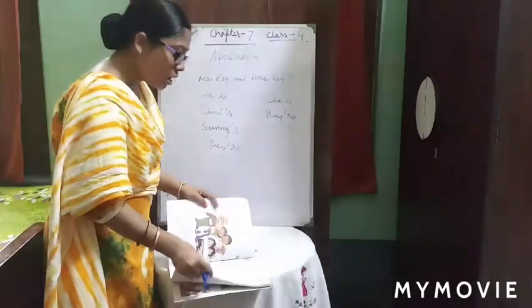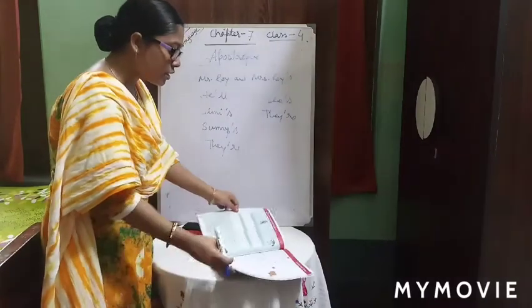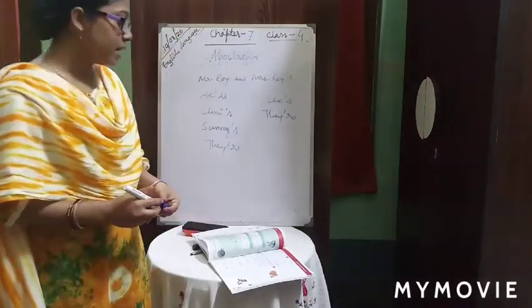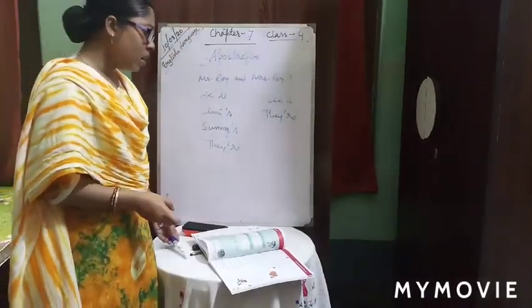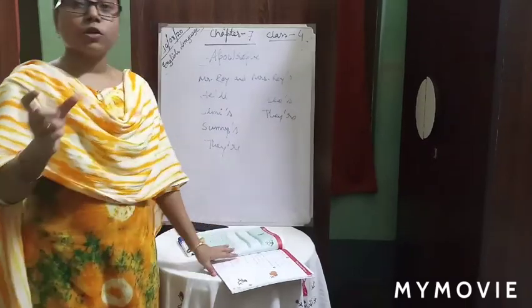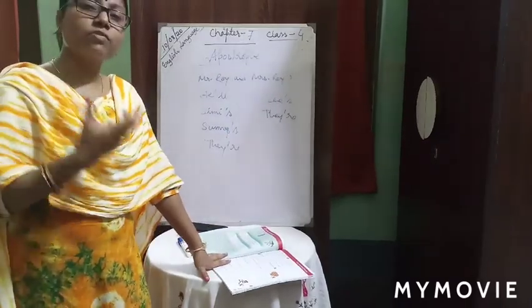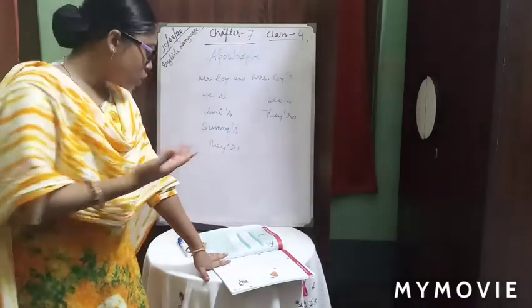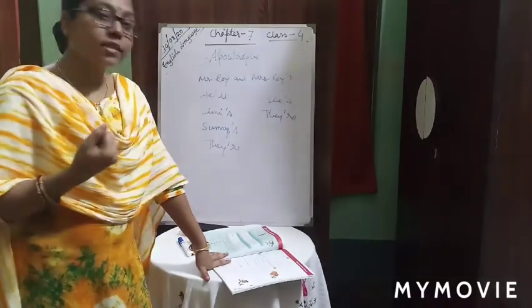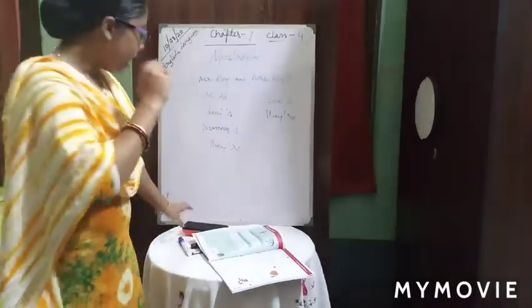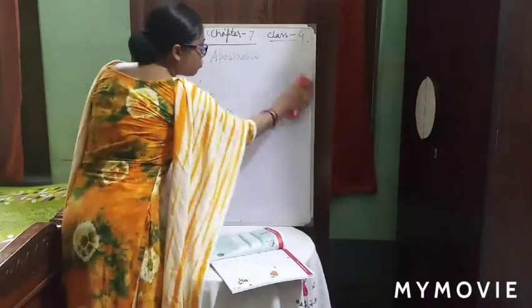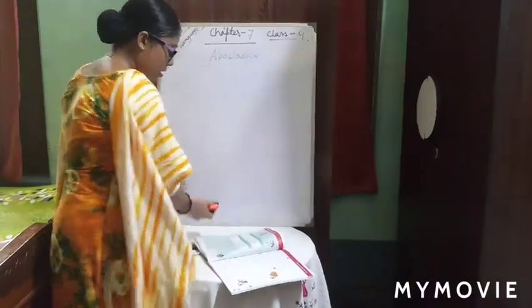Now come to the part of Learning with Ladybird. Here it is written two words. Two words as a contracted form we have already learned, so it is given related to that. We have discussed contraction.